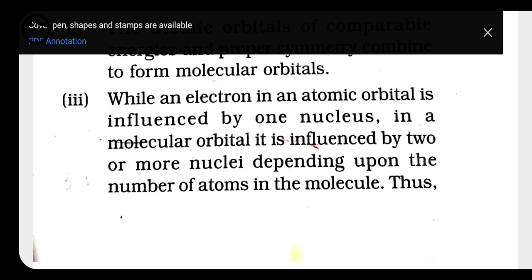Poly means more nuclei are present. It depends on the number of atoms combining. H2 is formed by the combination of two hydrogens, so it has two centers. If we have S8, then it has 8 centers. It depends on the number of atoms combining for the formation of the molecular orbital.